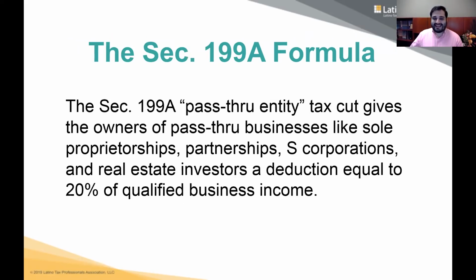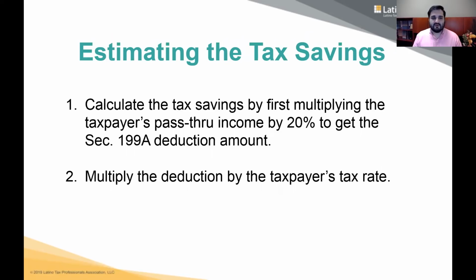Section 199A, it's a pass-through entity tax cut that gives the owners of pass-through businesses like sole proprietorships, partnerships, S corporations, and real estate investors a deduction of up to 20% of qualified business income. So again, just keep that in mind of what that is. It is not for C corporations. If you have a C corporation, this does not apply to you.